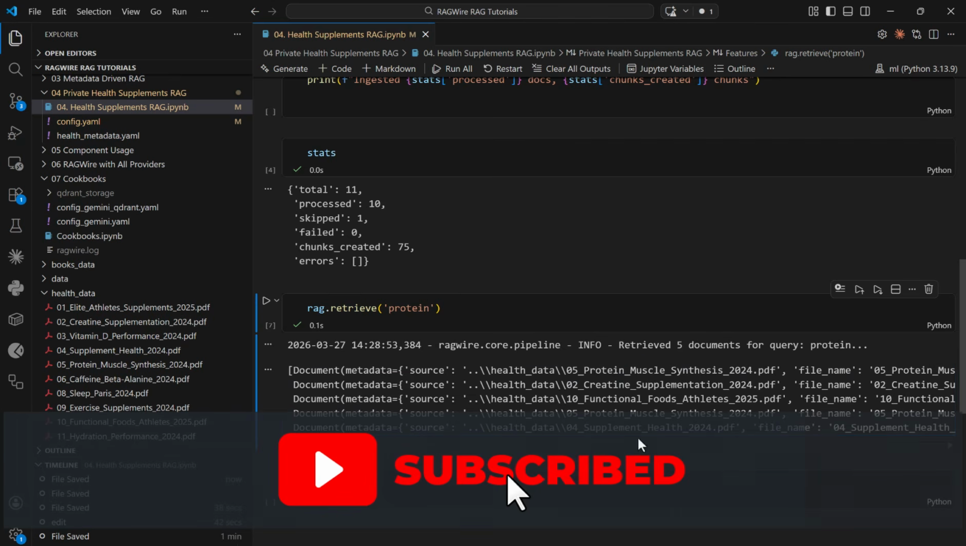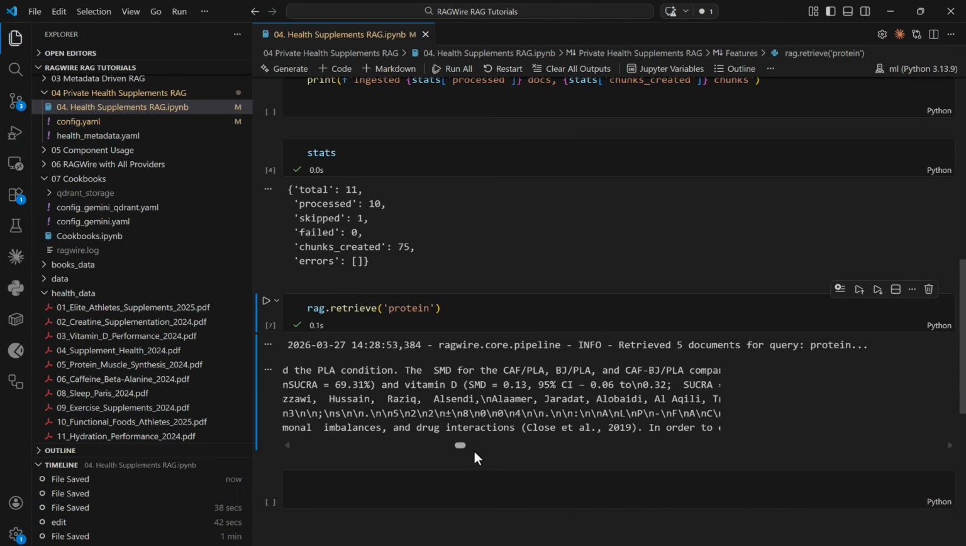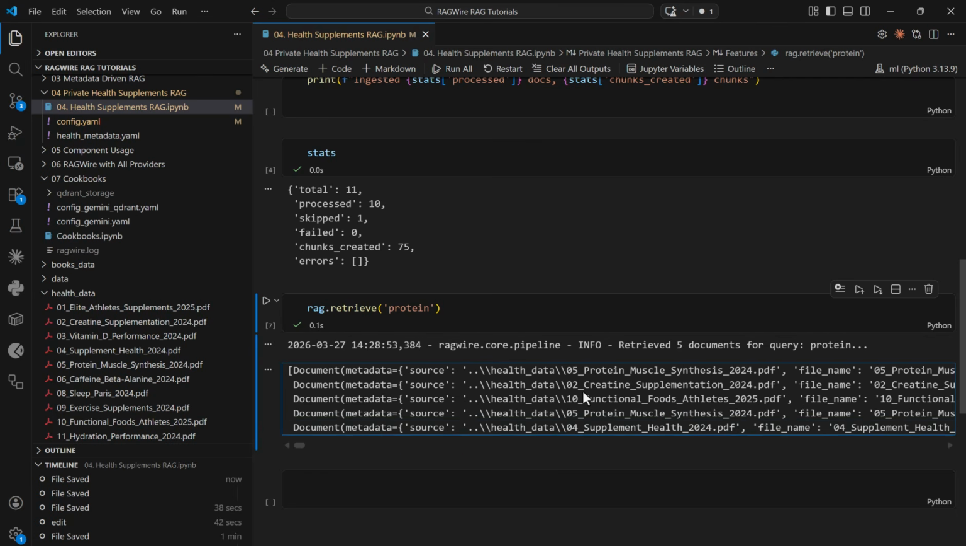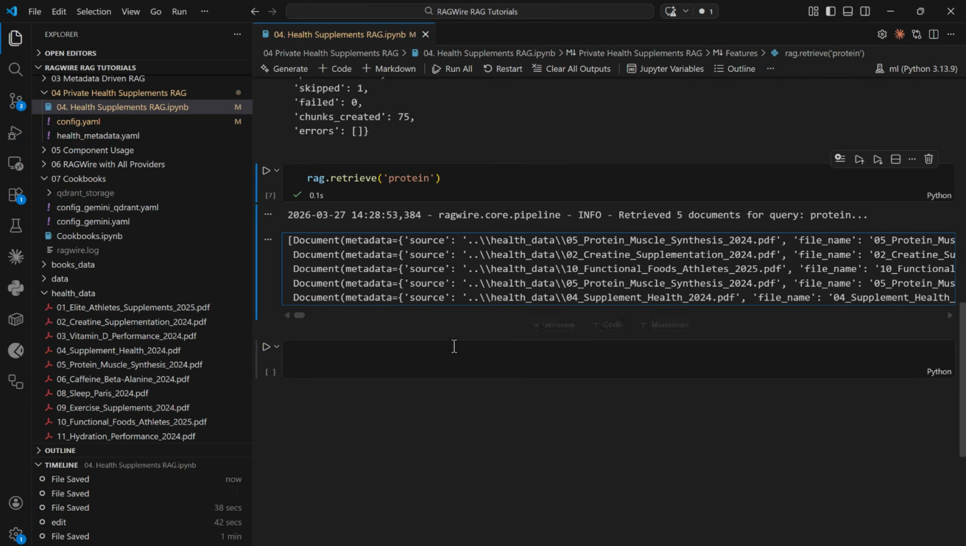As you can see, all this data is from the research papers covering protein, and all these details are protein related. That means our retrieval system is working correctly, and it is really very accurate.